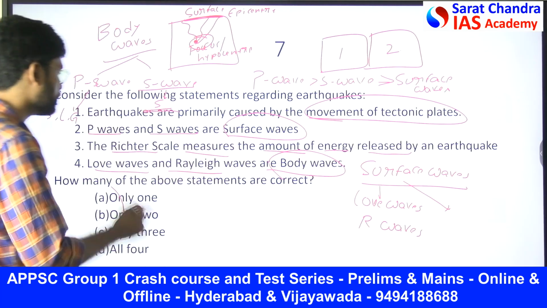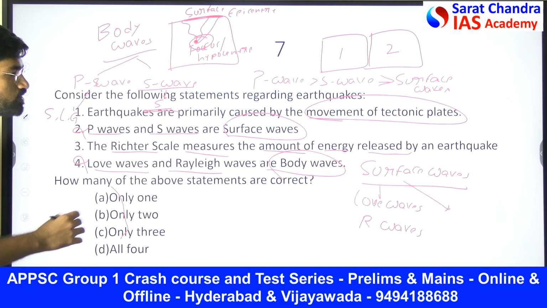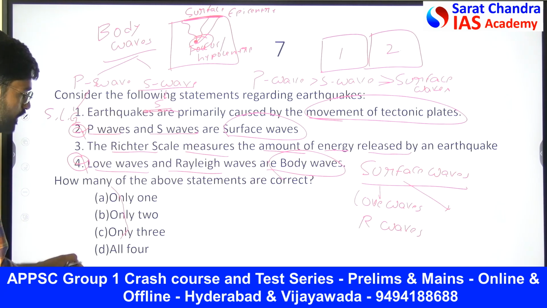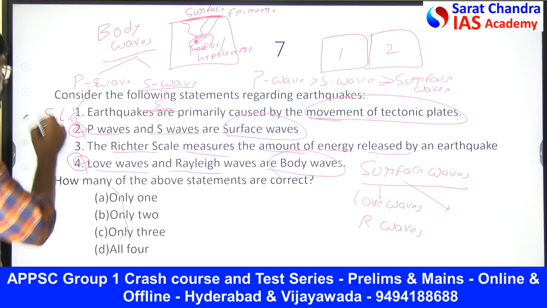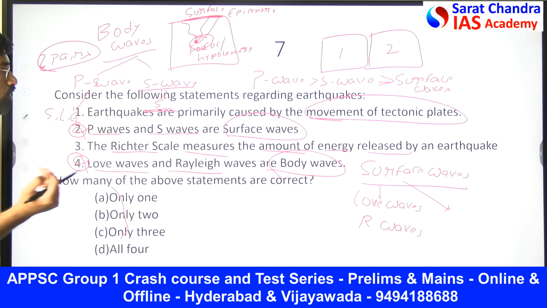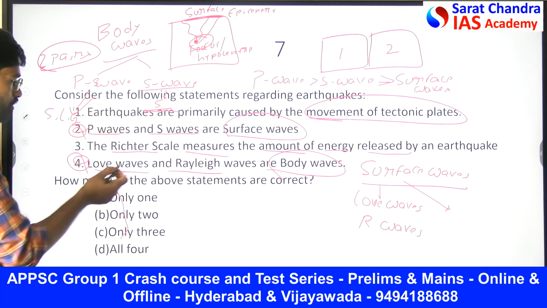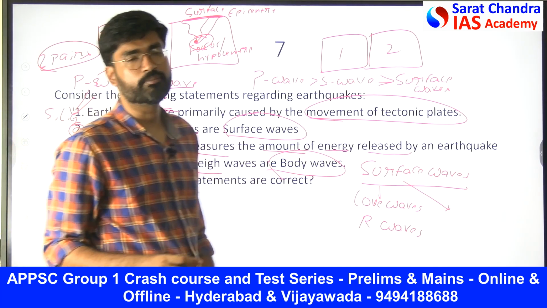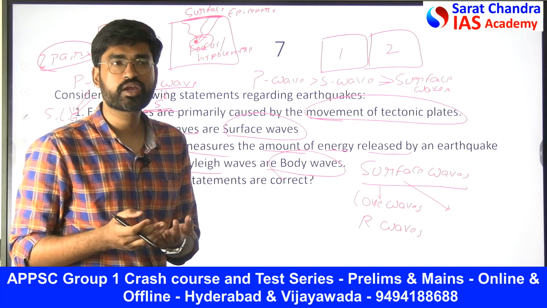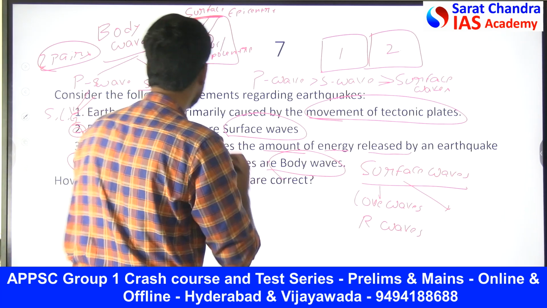Now tell me. Obviously the second statement is wrong because these are not surface waves, they are body waves. The fourth statement is wrong because these are not body waves, they are surface waves. So 2 and 4 are wrong. Eliminate 2. They have asked pair-based questions, so two things are already wrong and only two remain. Now look at the first one: due to tectonic movements, the first statement is right. Then the Richter scale is the one which measures the energy. You can't predict when an earthquake will occur, but you can measure its intensity. We can measure the energy of the earthquake using the Richter scale and the Mercalli scale.